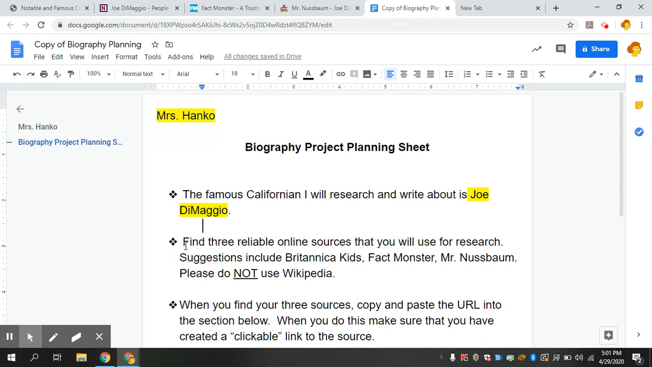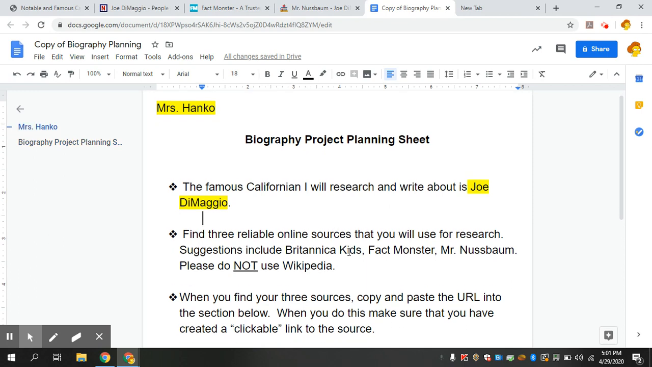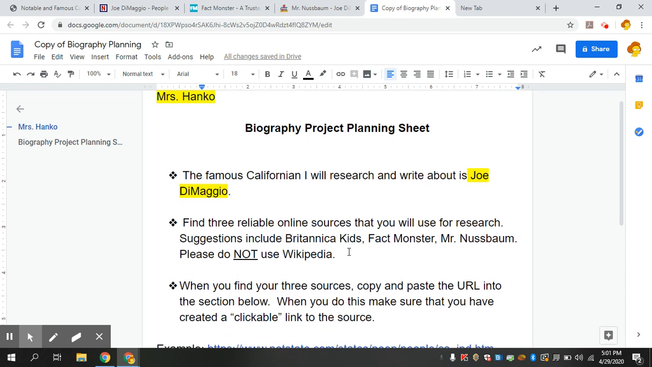So the next bullet point says we're going to find 3 reliable online sources that you will use for research. So keyword here is reliable, like good solid sources, not like something that could be totally made up, right? So from a website that is trusted and used by a lot of people. That's what makes something reliable. So suggestions are Britannica Kids. There's a website called Fact Monster and Mr. Nussbaum. So all of those sites would be good.